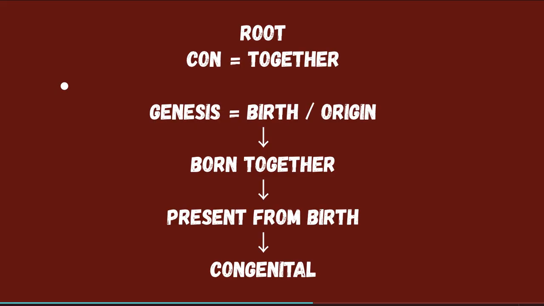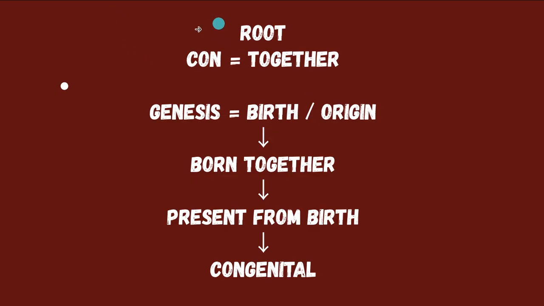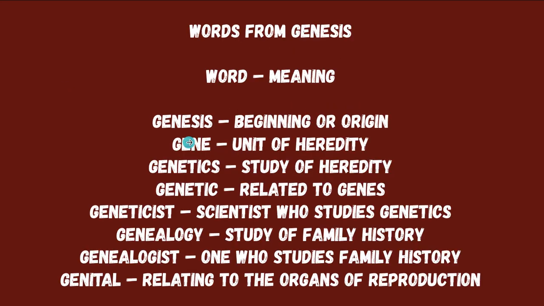Congenital comes from the roots "con," which means together, and "genesis," which means birth or origin. Born together means the disease or the problem is born together with the person. Present from birth is called congenital. So we are seeing two roots here. First is con, which means together, then second is genesis. So we will see some words related to genesis.